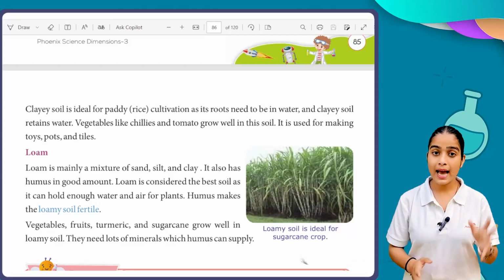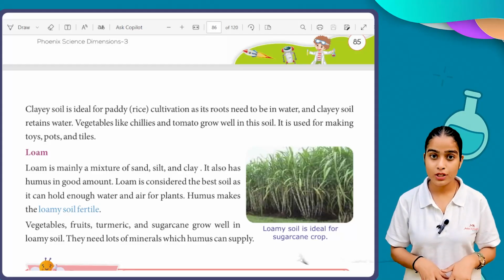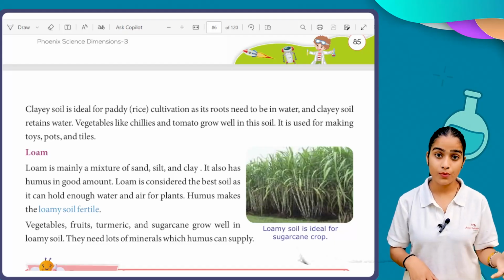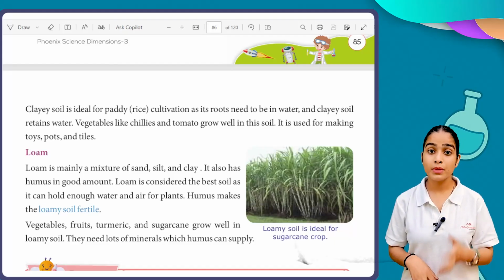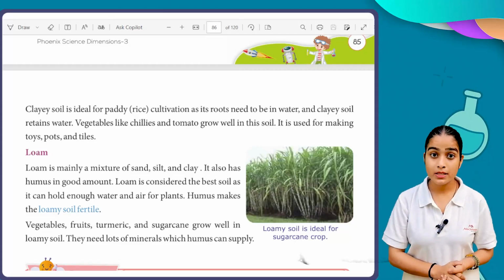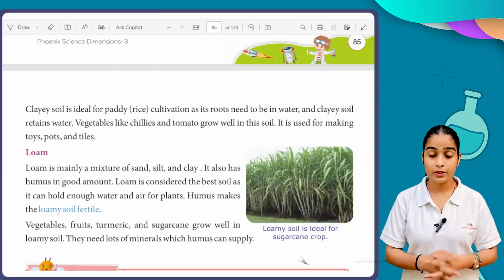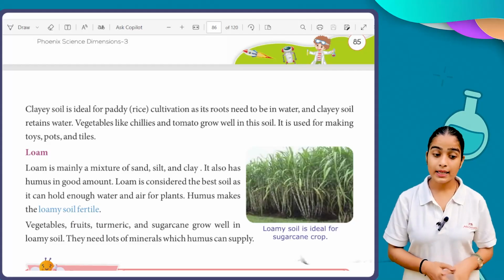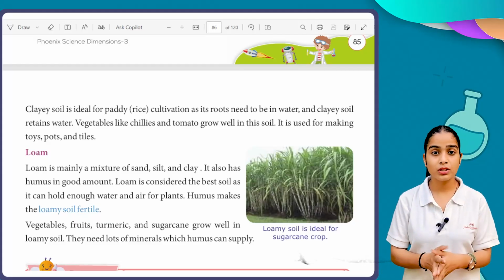And just because it is a combination of three soils, it has a very good amount of humus, which further provides minerals to our crop as well. So this is considered one of the best soils for crop cultivation. Vegetables, fruits, turmeric and sugarcane grow well in loam.